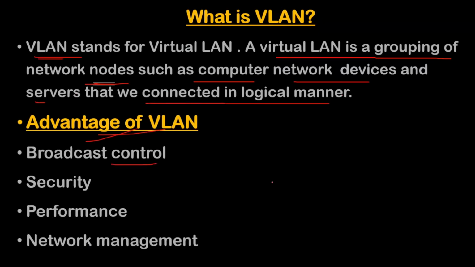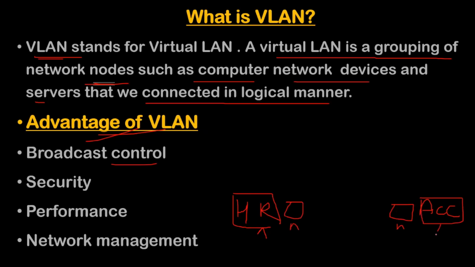Suppose in my organization I have two departments, one is the HR department and one is the account department. In HR we have, suppose, a first PC and a second PC, and in account we also have some PCs.